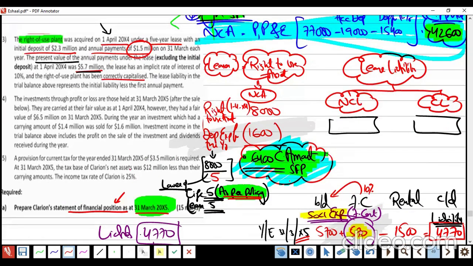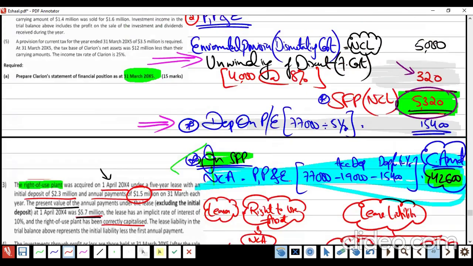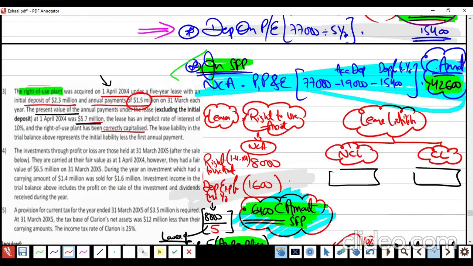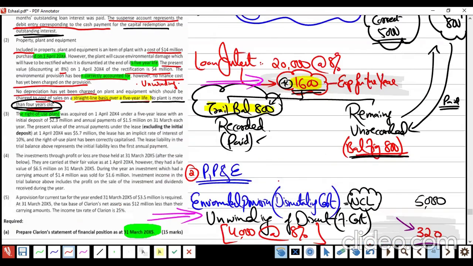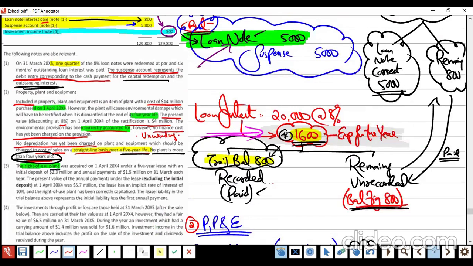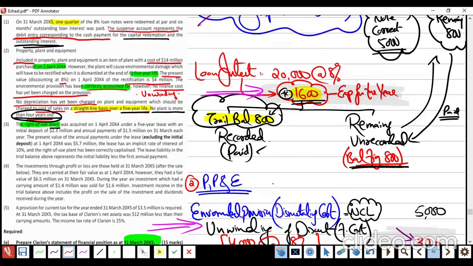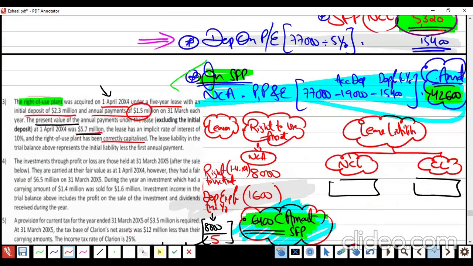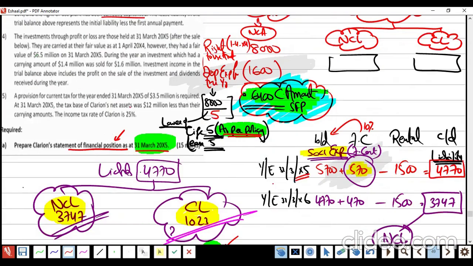Like in this question, you witness what? You witness associates account, no problem. IAS 16, okay. Fair value adjustment, okay. Then IFRS 16, okay. And IAS 12, okay. So usually 5 to 6 IAS or IFRS are